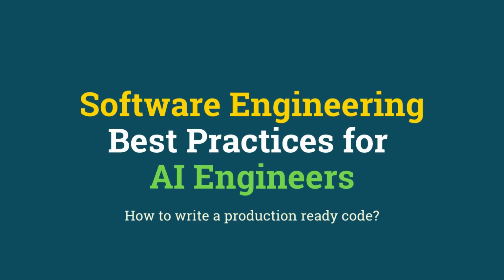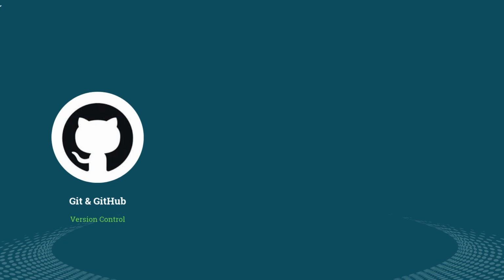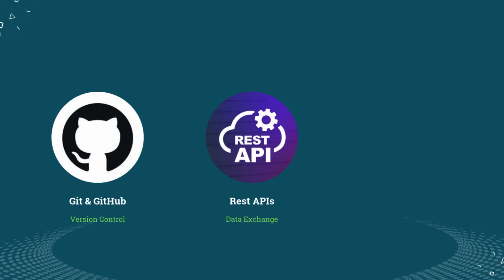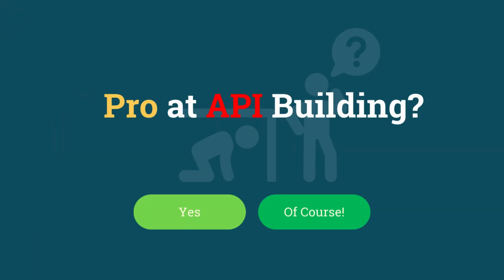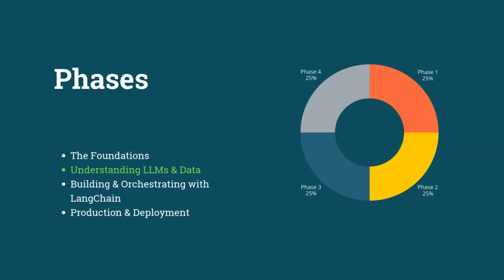Software engineering for AI devs. Next, we get serious about clean, production-ready code. This course dives into Git and GitHub for version control, working with REST APIs, and essential practices like error handling and logging. By the end, you'll be a pro at API building and writing clean code.